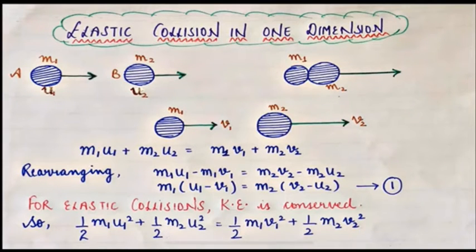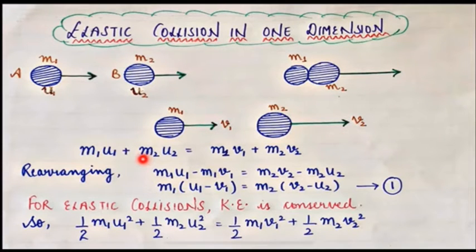So here we have two bodies, body A and body B, of masses m1 and m2, moving along a straight line with velocities u1 and u2 respectively. Let us assume that u1 is greater than u2. After a head-on collision, their velocities are v1 and v2.